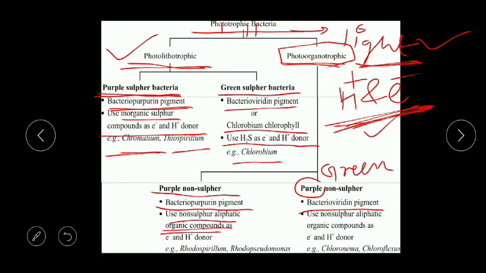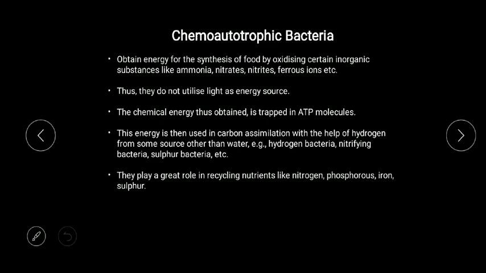But when we talk about the discussion, they use non-sulfur aliphatic organic compounds. We remember they use organic compounds as electron and hydrogen donor. In this case also they use organic compounds as electron and hydrogen donor. So purple non-sulfur bacteria are Rhodospirillum and Rhodopseudomonas, and green non-sulfur are Chloronema and Chloroflexus. Now we remember these two examples, Rhodospirillum and Rhodopseudomonas, are important as purple non-sulfur bacteria, because this is the direct question they usually ask in NEET. Okay, so it is an important question that you should remember.